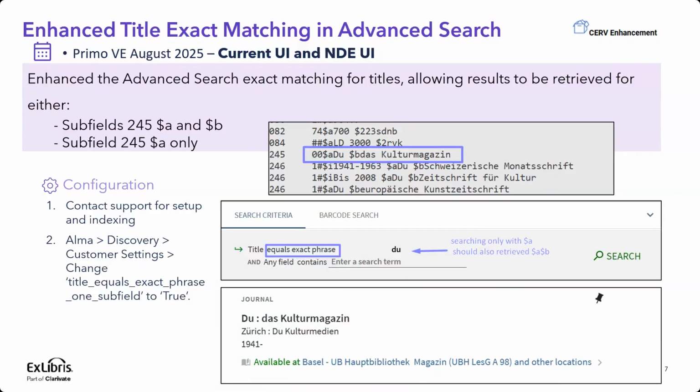They had to add also the subtitle, the $B. And with this improvement, the user will be able to search with the $A only, as for example, in what you can see on the screen. If I would search only with the content of the $A, I will find the relevant result, even though I haven't inserted also the $B.